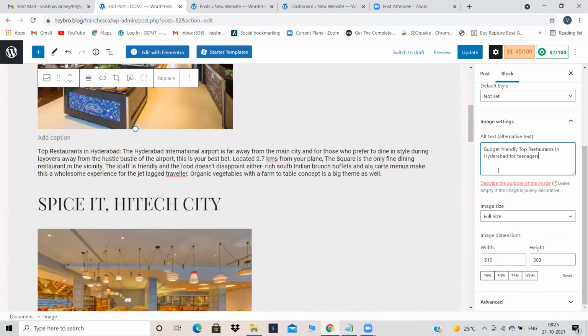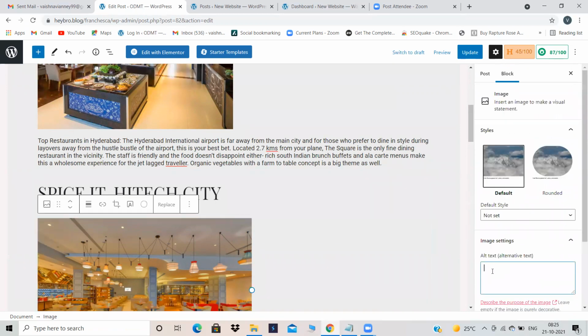I have not used that anywhere. But if you write any content over here, then there might be a chance that you'll be ranking for that keyword also. So you have to use those tools. Now for this, okay, for this also we'll give an image alt.